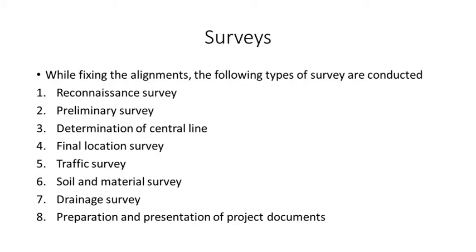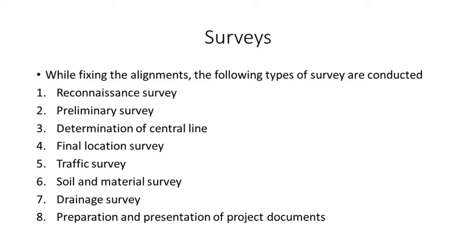We already covered the first four: reconnaissance survey, preliminary survey, determination of central line in the design office, and final location survey. In the reconnaissance survey, we find out the character of the particular area which is proposed for the alignment, and for that we do the topographical survey, in which we collect the topographical data.